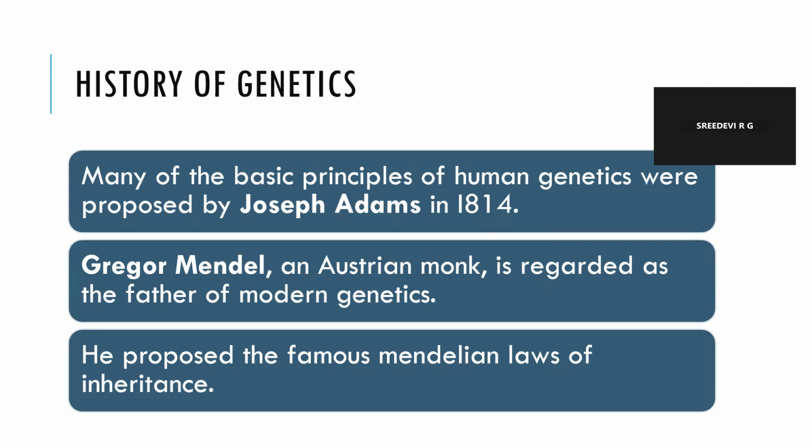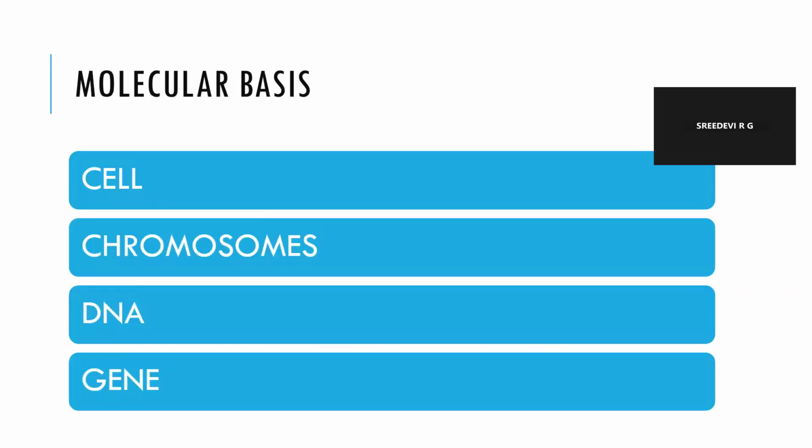Many of the basic principles of human genetics were proposed by Joseph Adams in the year 1814. So, the history of genetics dates back to 1814, where Joseph Adams has given many basic principles of human genetics. And it was Gregor John Mendel, an Austrian monk, who is regarded as the father of modern genetics. He proposed the famous Mendelian law of inheritance.